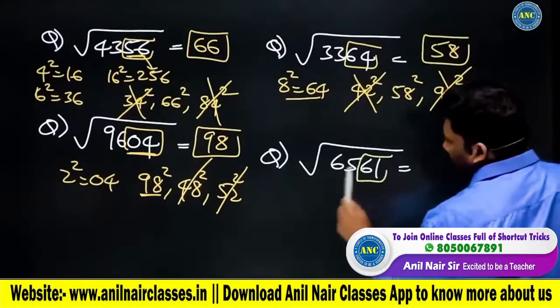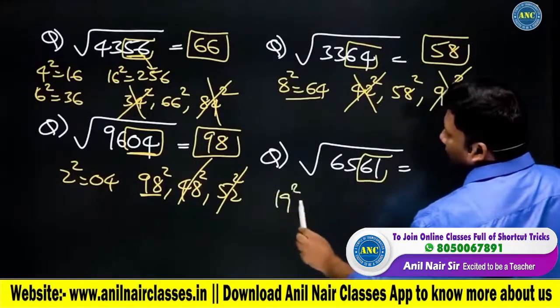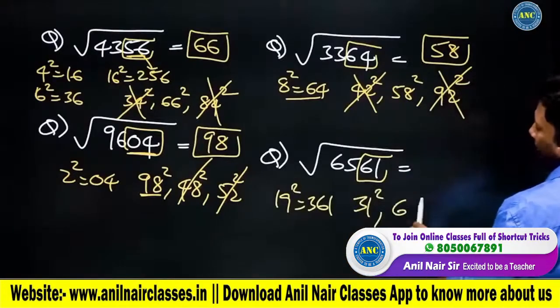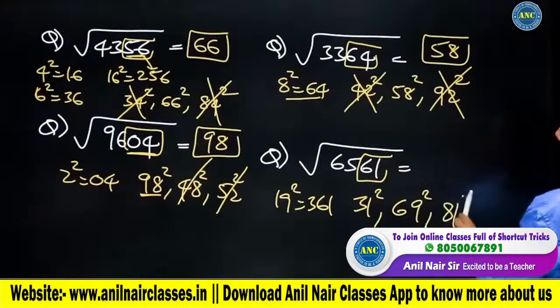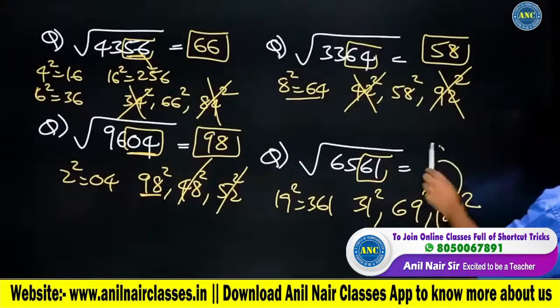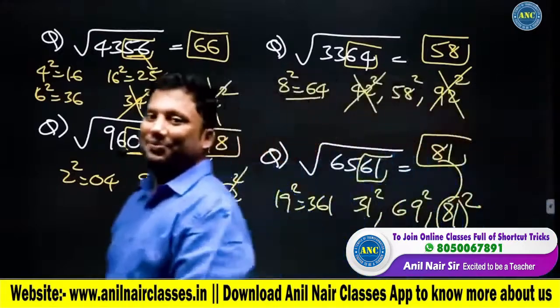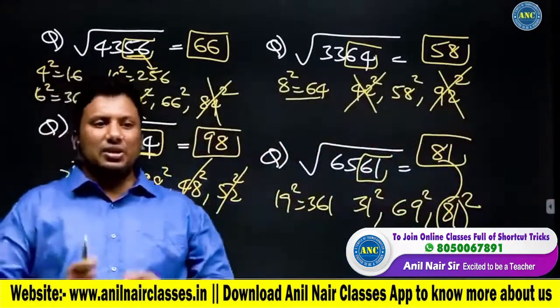It is 61. 19 square is 361. 50 minus 19, 50 plus 19, 100 minus 19. It is 81. Good number of examples which we did to understand the concept.